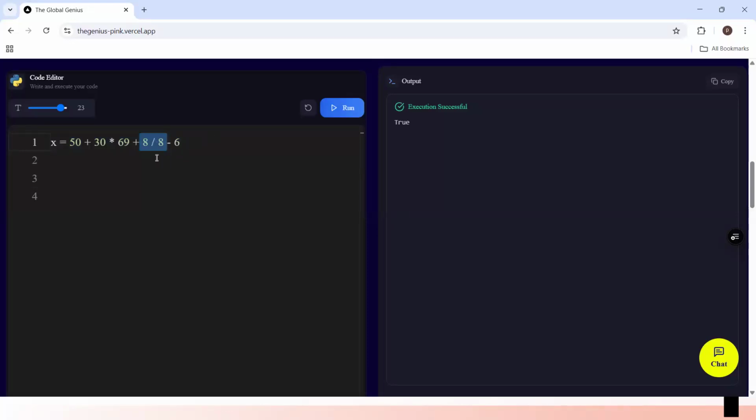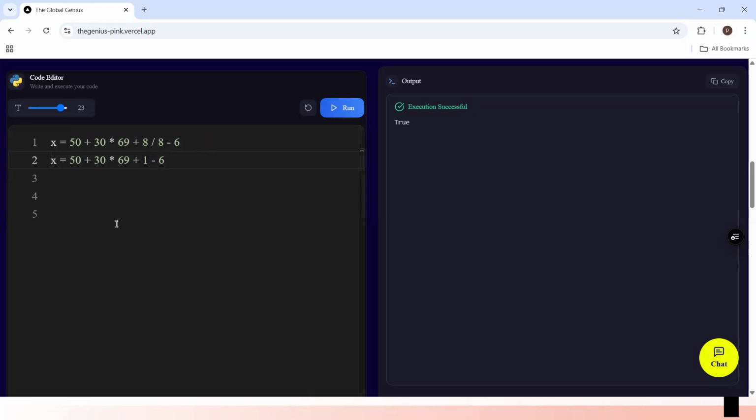Since division comes before multiplication, addition, and subtraction, that means this 8 divided by 8 will be evaluated first. So we are now going to have x is equal to 50 plus 30 times 69, then plus 8 divided by 8 is 1. That is what we get from the evaluation there, minus 6.